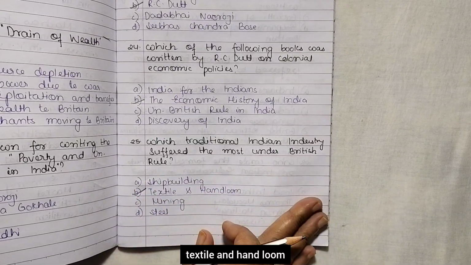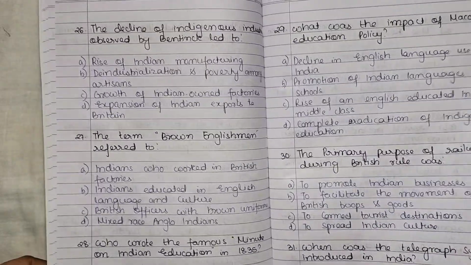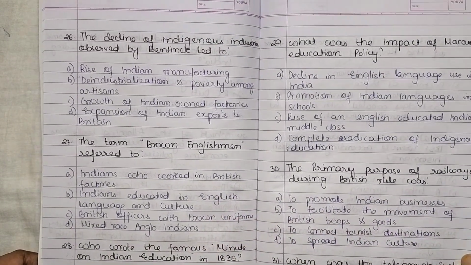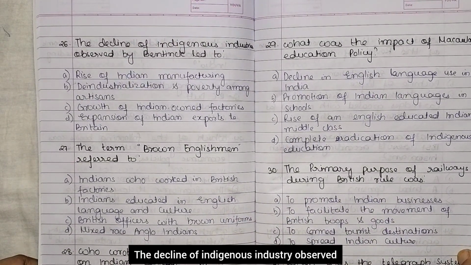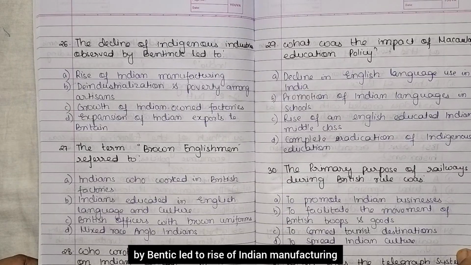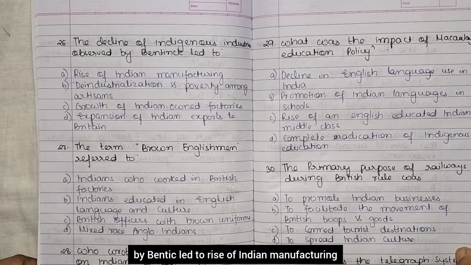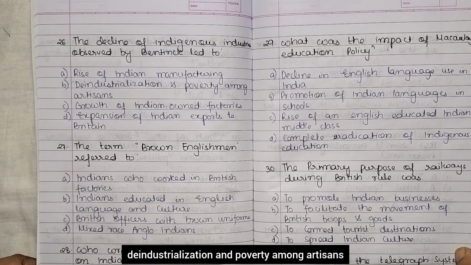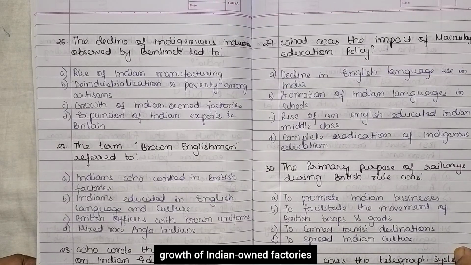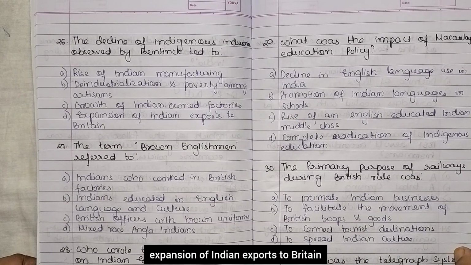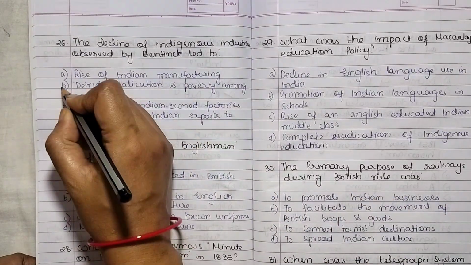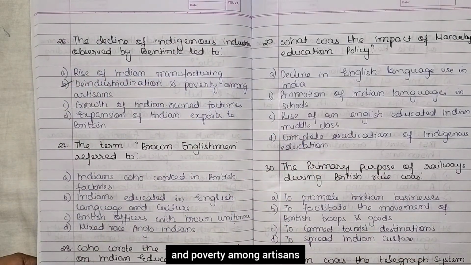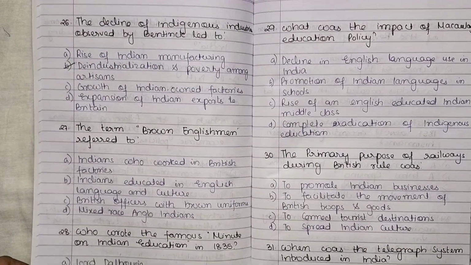Textile and handloom. The decline of indigenous industry observed by Bentinck led to rise of Indian manufacturing, deindustrialization and poverty among artisans, growth of Indian-owned factories, expansion of Indian exports to Britain. So, it led to deindustrialization and poverty among artisans.